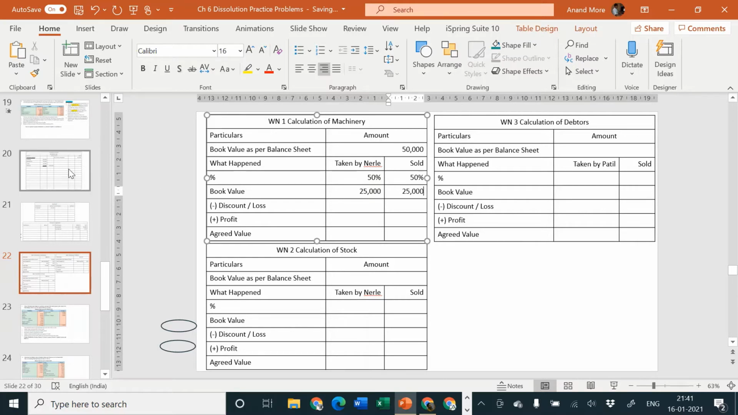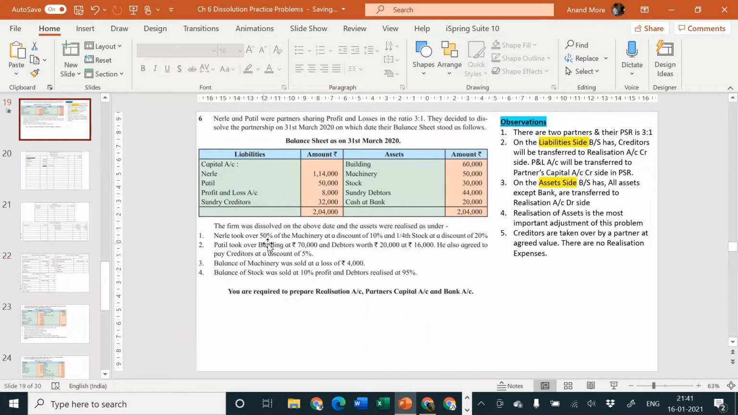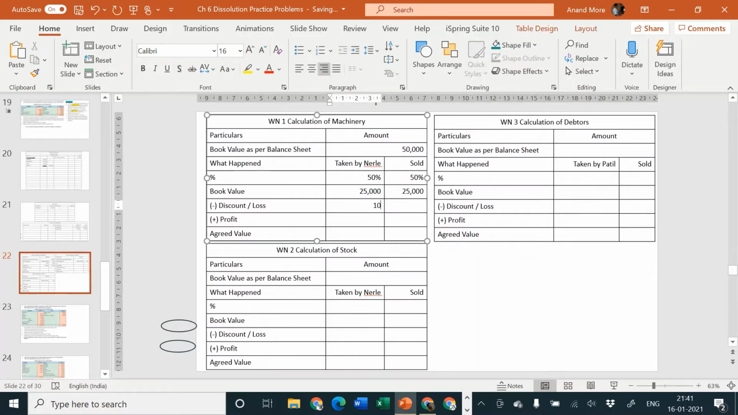The part which is taken over by Nerle is considered by him. Nerle took over 50% of machinery at a discount of 10%. Be careful, a discount of 10% is considered. So 25,000 into 10%, that comes to how much? 2,500. That is the discount. So what is the amount remaining now? The amount remaining is 22,500. I hope it is clear to all of you.